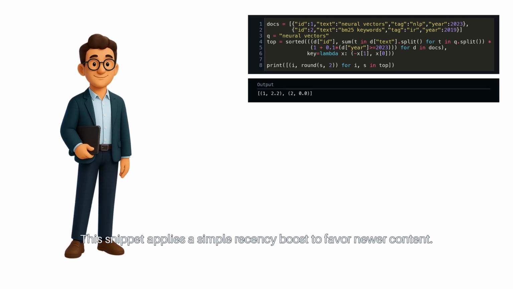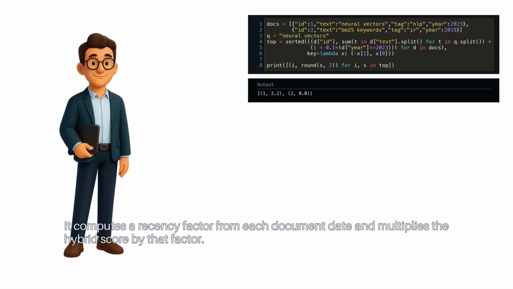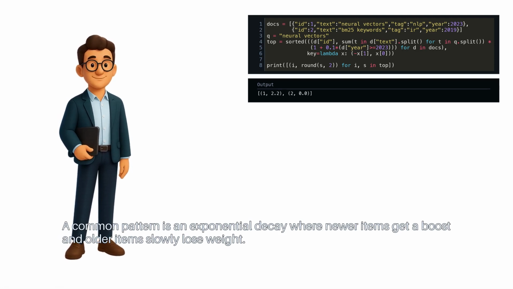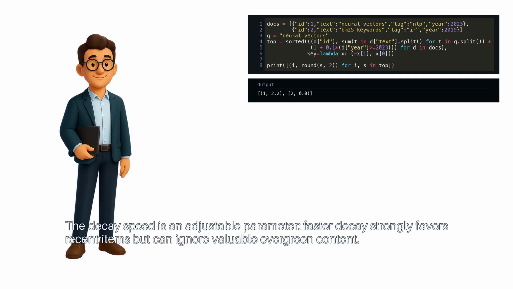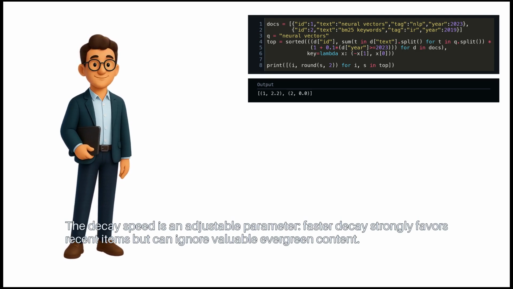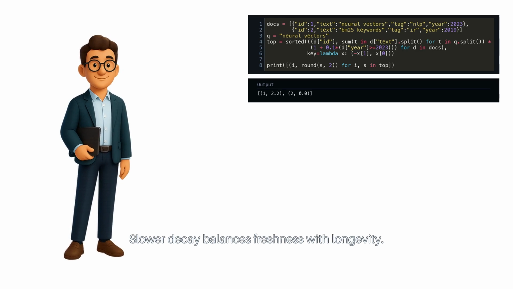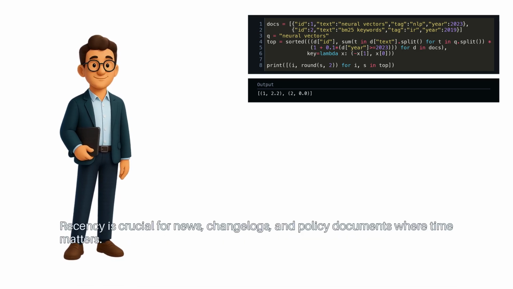This snippet applies a simple recency boost to favor newer content. This snippet demonstrates a time-based modifier. It computes a recency factor from each document date and multiplies the hybrid score by that factor. A common pattern is an exponential decay where newer items get a boost and older items slowly lose weight. The decay speed is an adjustable parameter. Faster decay strongly favors recent items, but can ignore valuable evergreen content. Slower decay balances freshness with longevity. Recency is crucial for news, change logs, and policy documents where time matters.